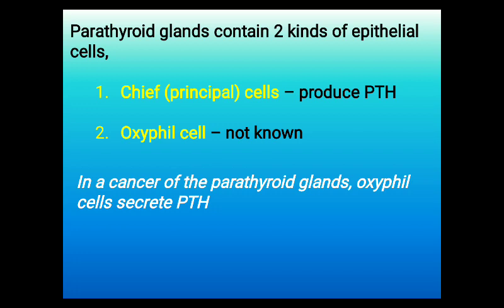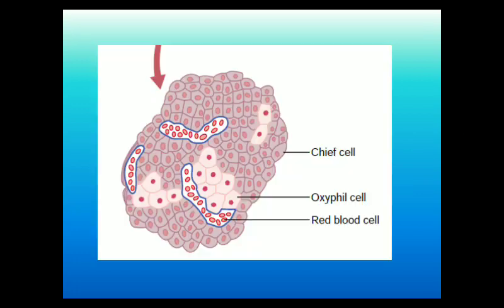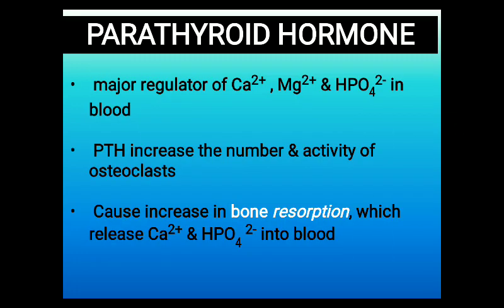Chief or principal cells produce parathyroid hormone. The functions of oxiphyll cells are not known. But in case of cancer of parathyroid glands, oxiphyll cells found to secrete parathyroid hormone. Functions of parathyroid hormone. It is a major regulator of calcium, magnesium and phosphate in blood.